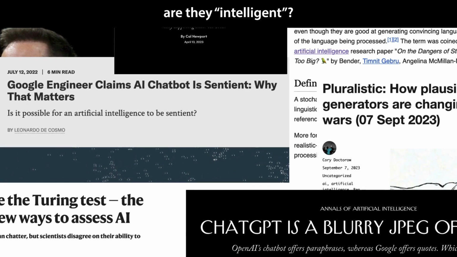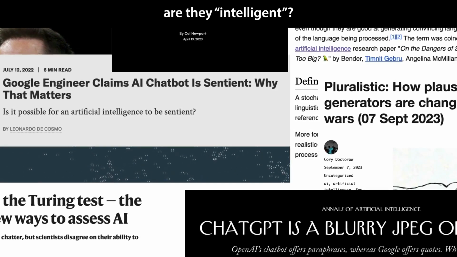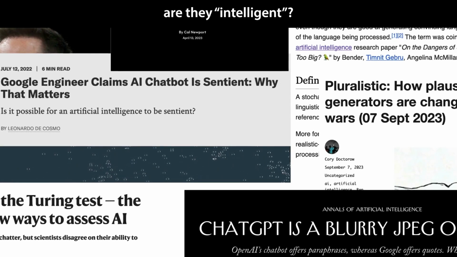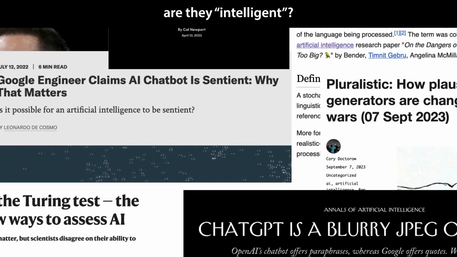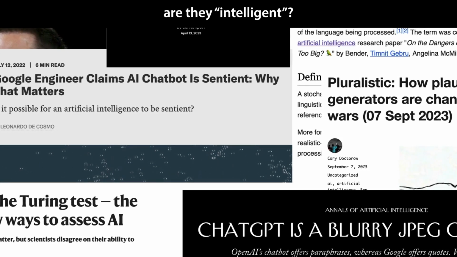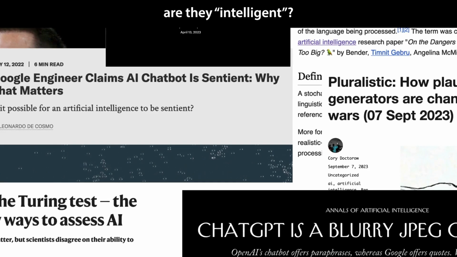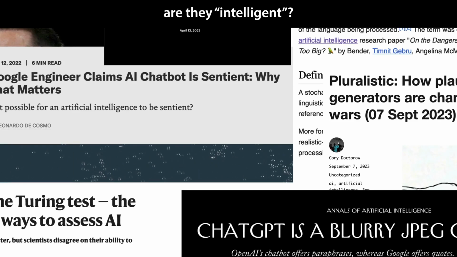Even strong believers in the stochastic parrot position won't disagree that people are very likely to be convinced by the behavior of LLMs. Note that the Turing test doesn't imply that if something can pretend to be human, it must have intelligence. Rather, it says that if a system passes the test, then we have no choice but to ascribe intelligence to it, since that is the criterion we use for our fellow humans.